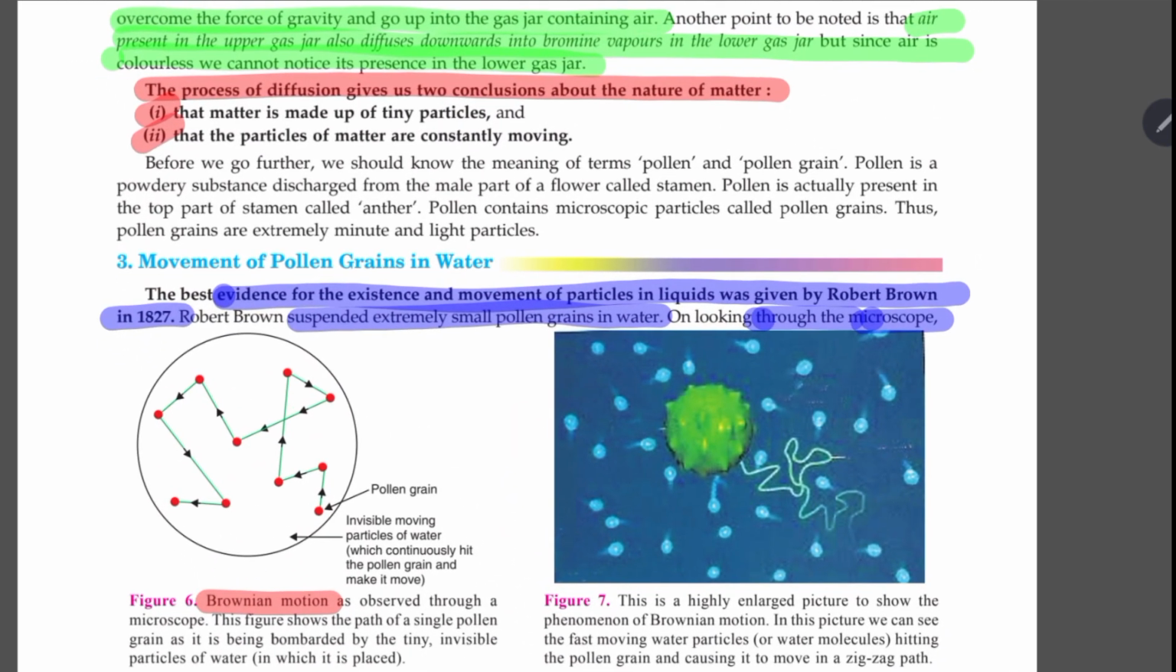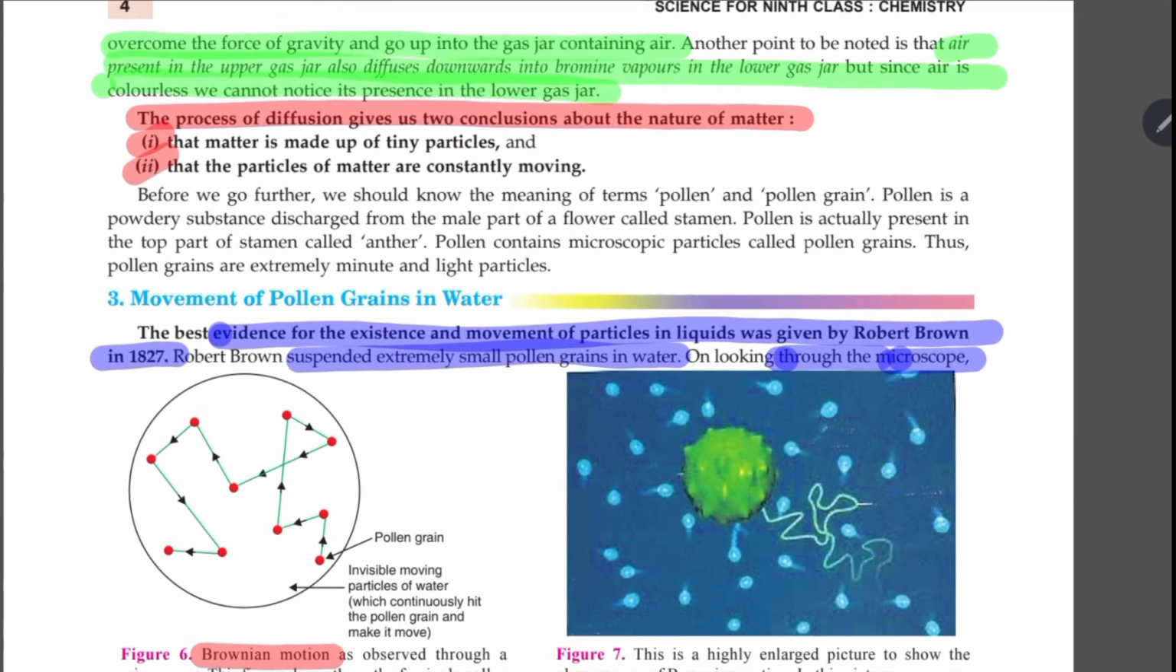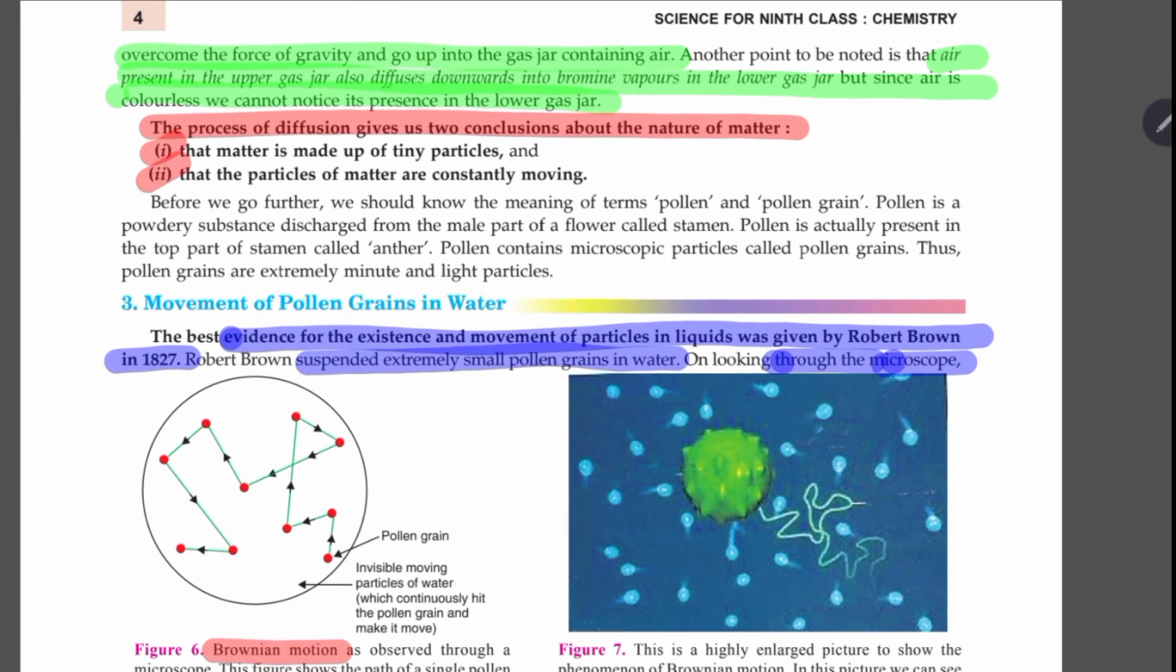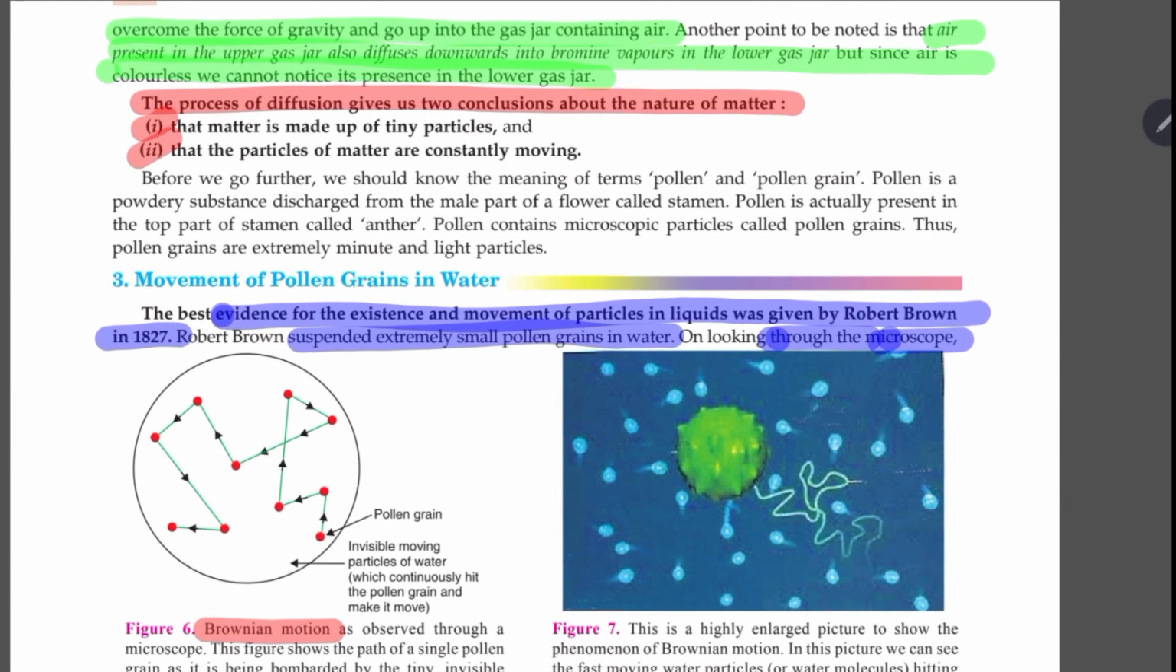So this proves that the particles of bromine or the particles of air are in constant motion. And due to this constant motion, the energy that is attained is a form of energy known as kinetic energy. The energy on account of movement of particles. And due to this energy, it possesses sufficient energy in order to overcome gravity. So it overcomes the force of gravity and goes upward.